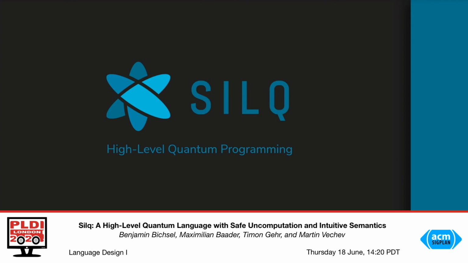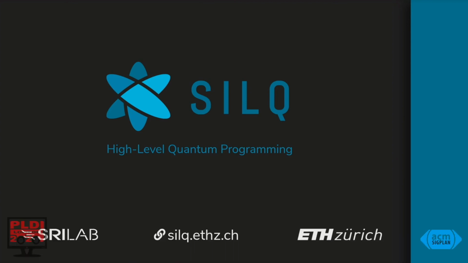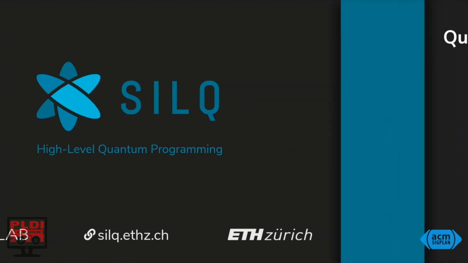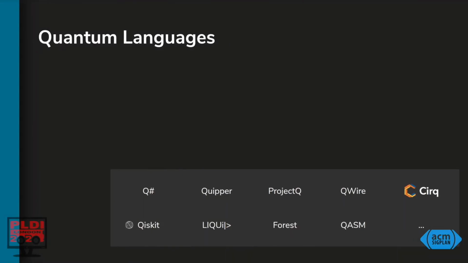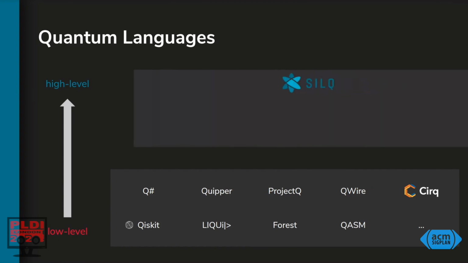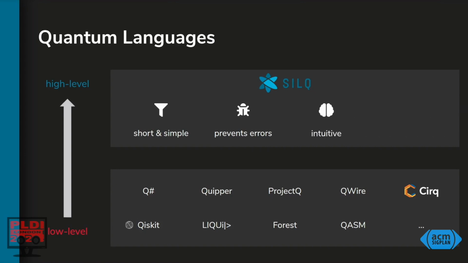Silk is a new quantum programming language designed to abstract from low-level implementation details of quantum algorithms. In contrast to existing quantum languages, Silk supports a descriptive view on quantum algorithms that expresses the high-level intent of the programmer. As a consequence, Silk algorithms are significantly shorter and simpler, less error-prone, and modify the program's quantum state according to an intuitive semantics that follows the laws of quantum physics.